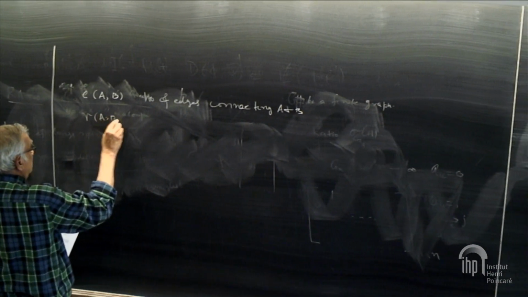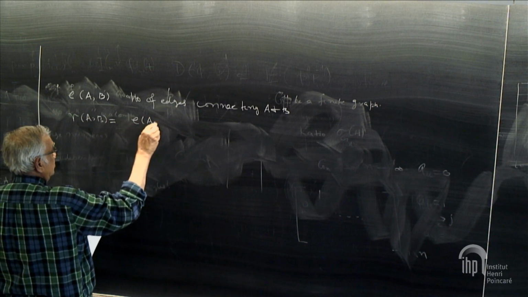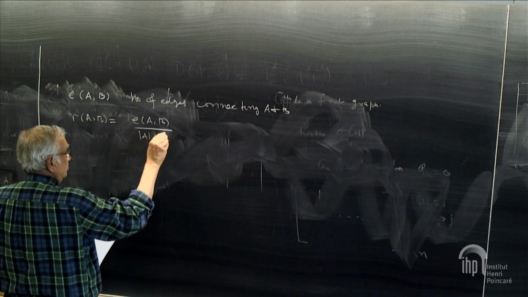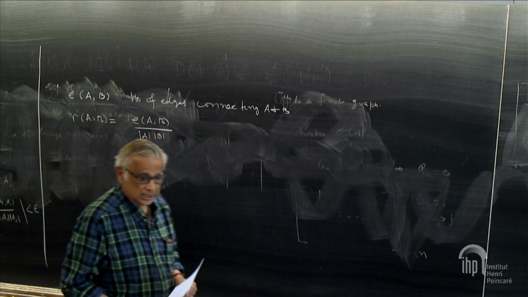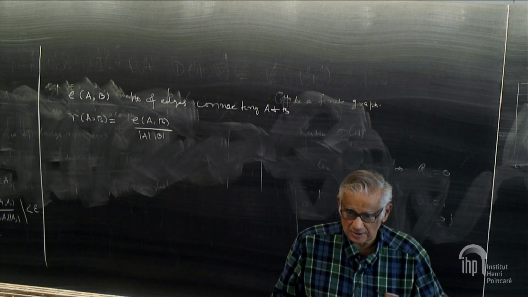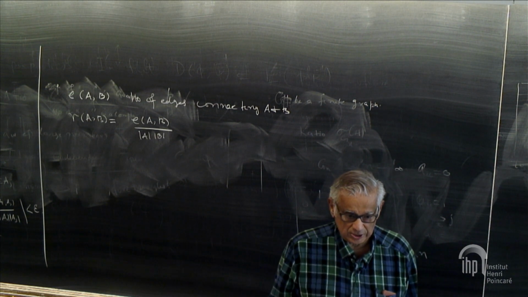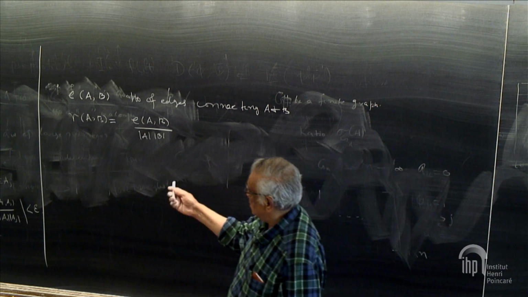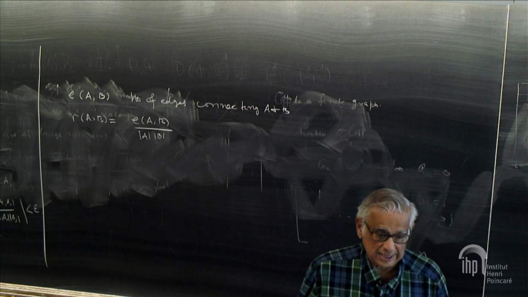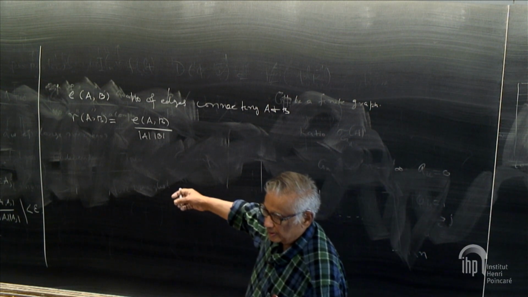RAB: the way to interpret RAB is, imagine the vertices having a probability distribution of 1 over n equally weighted. So if we choose randomly something from A and something from B, what is the probability there is an edge connecting them? That's the conditional probability of that.